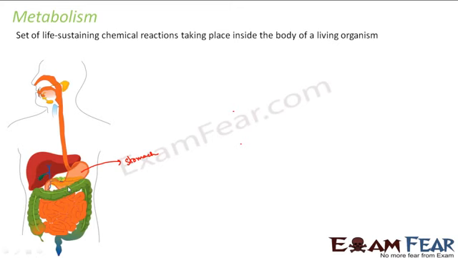There is a pancreas and a liver. From the pancreas come some other enzymes called pancreatic amylase and pancreatic lipase, which help in digestion of starch and fat. Similarly, from the liver comes the bile juice, which activates these pancreatic and intestinal enzymes. So these enzymes will act on the food material and help in digestion. So how do these enzymes act? Continuously inside our body, some chemical reaction or other is taking place.